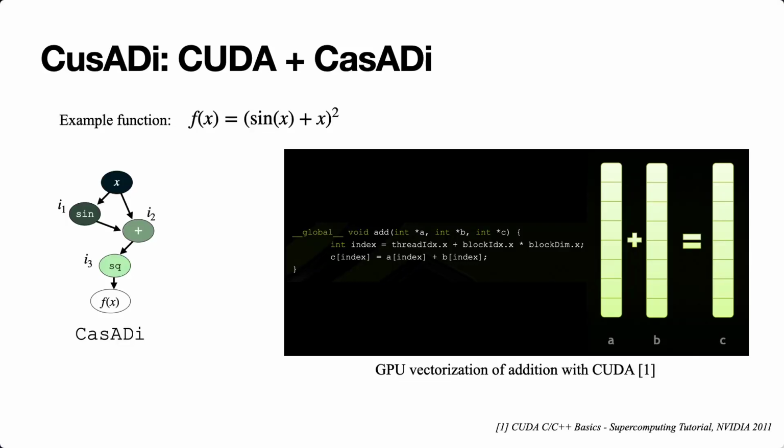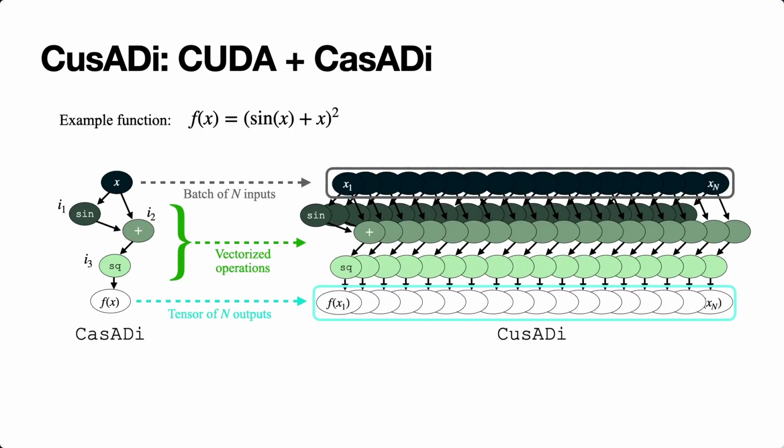One advantage of using GPUs is large-scale vectorization. Instead of adding individual scalars, GPUs can add tensors of data together as a single operation. The key insight behind CusADi is that we can vectorize each operation in the same way with CUDA. By doing so, we can evaluate the original function in parallel across huge batch sizes by leveraging all the threads available on the GPU. CusADi programmatically generates CUDA kernels that can be compiled and used with PyTorch.